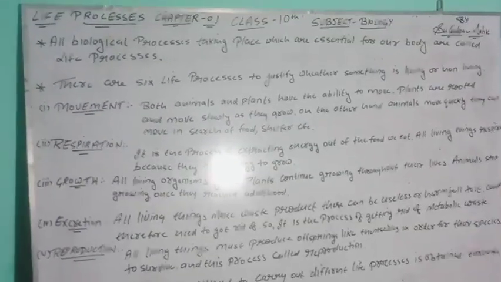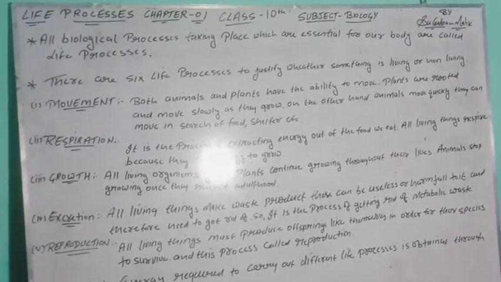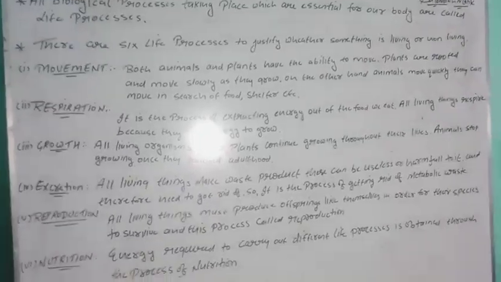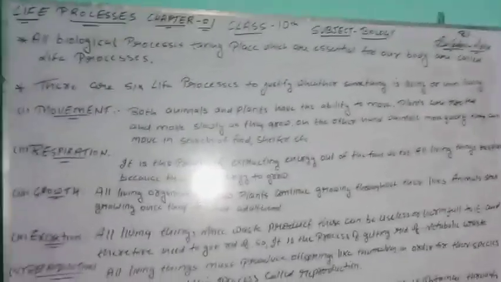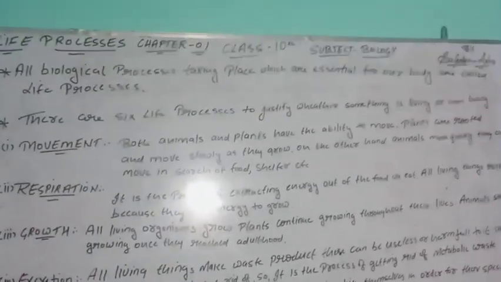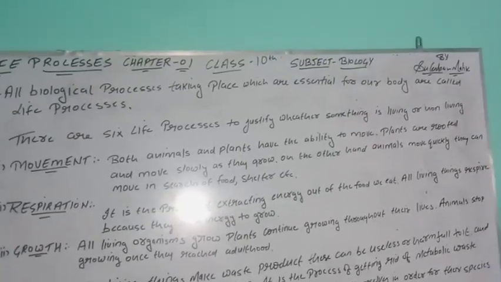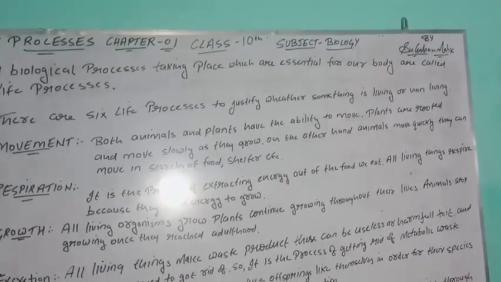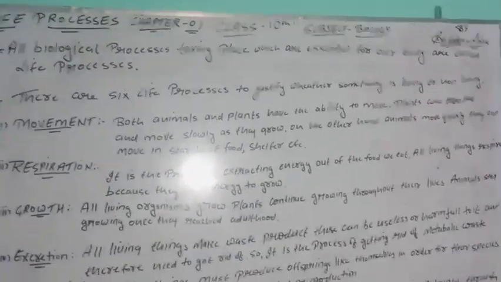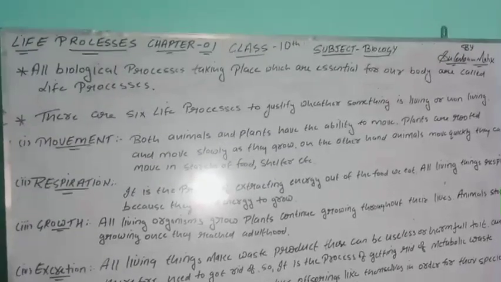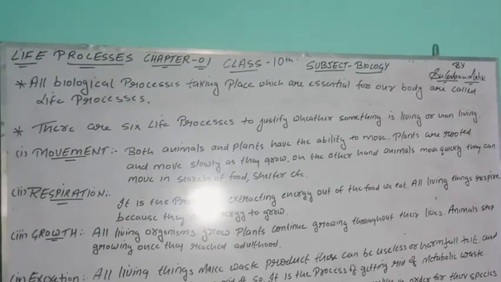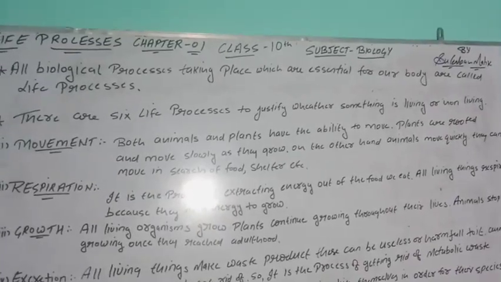There are 6 life processes to justify whether something is living or non-living. If something is not respiring, it means it is non-living. Like a marker, does it respire? No. Does it need any energy to work? No. It depends upon me. I am writing, I am taking the help of the marker, so it does not have movement or a respiration process, so this is not living.